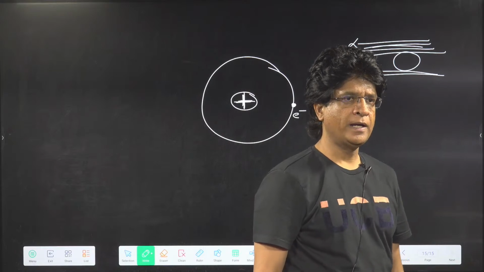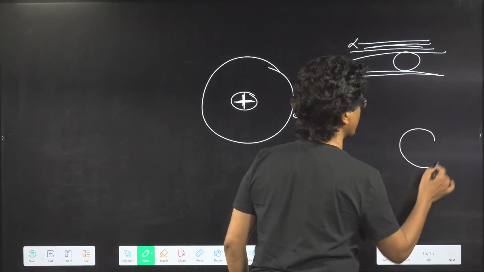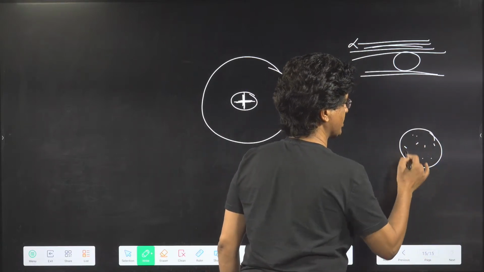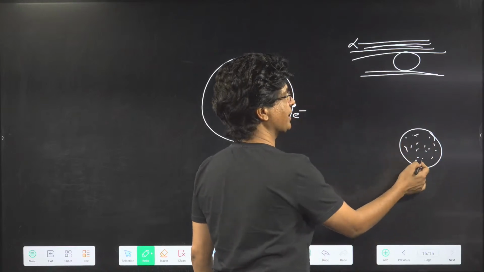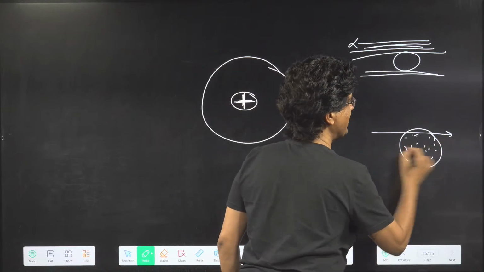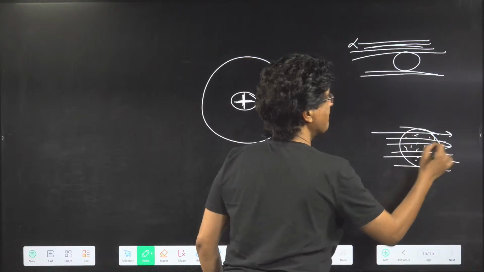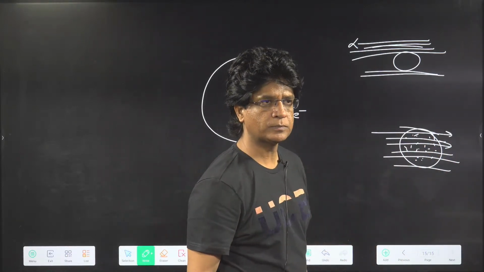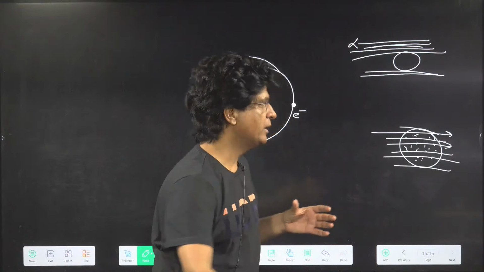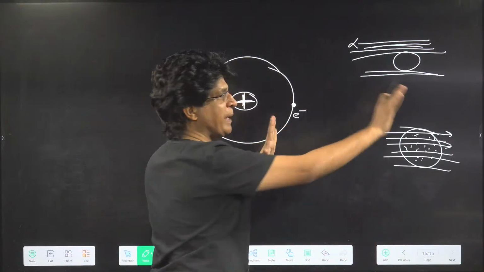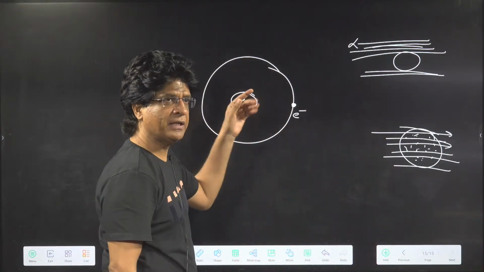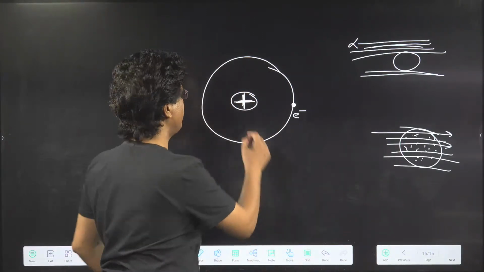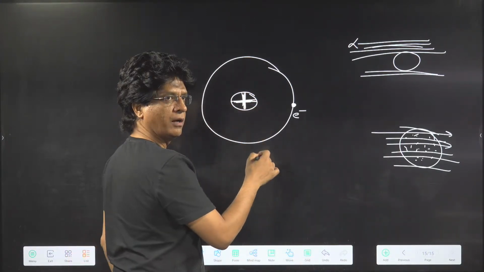Are you getting it? He said, Thomson, according to your model, which has uniform charge and uniform mass, either all the alpha particles should pass or no alpha particle should pass through it. He said, what I'm observing is that almost all alpha particles pass, few particles deflect. That deflection is only possible when we have a positive charge. Yes or no?